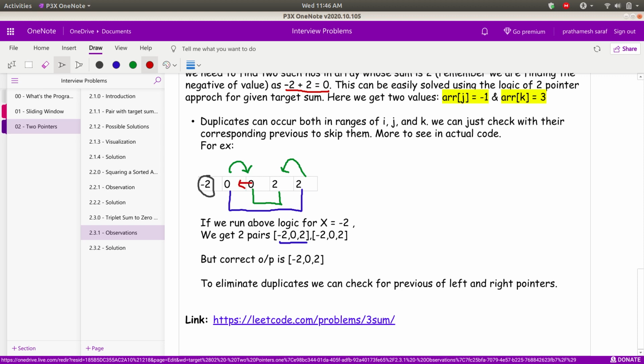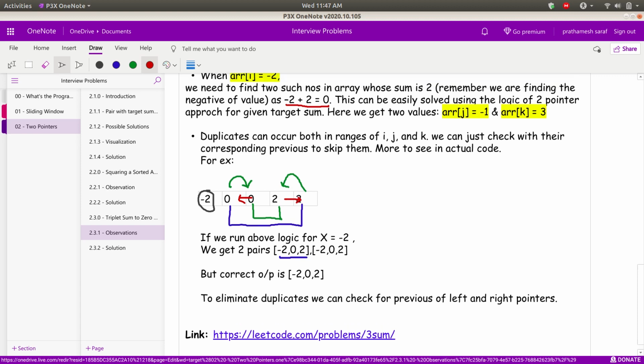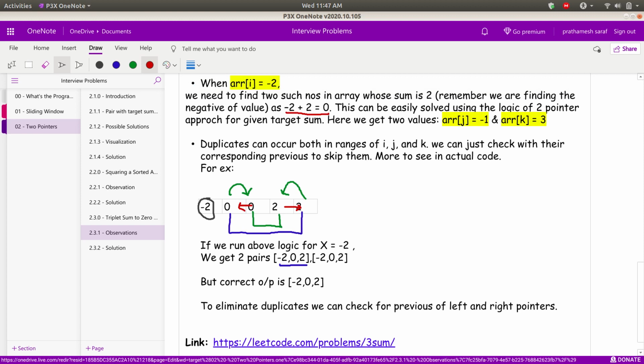If this value is equal, then I shall skip my left pointer. I shall also check that if the previous of the right pointer is equal, I shall again skip this right pointer. So basically, to eliminate duplicates, I'm checking the previous of the left and right pointers, and if they are equal, I am just skipping the pointers and moving ahead.